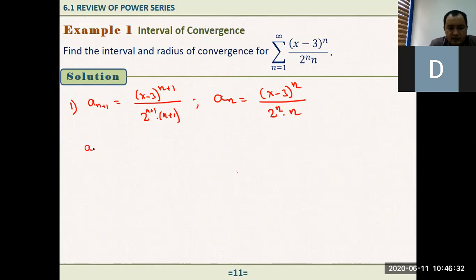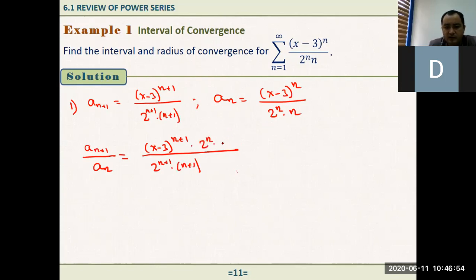So what is a sub n plus 1 over a sub n, right? That's equal to (x minus 3) to the power n plus 1 over 2 to the power n plus 1 times n plus 1. When you divide this, I should just write this upside down. Here we have times 2 to the power n times n over (x minus 3) to the power n.